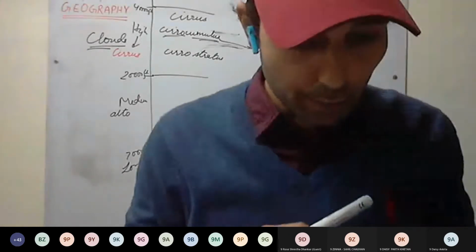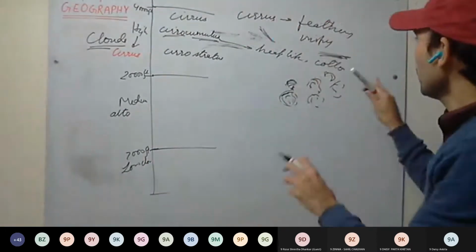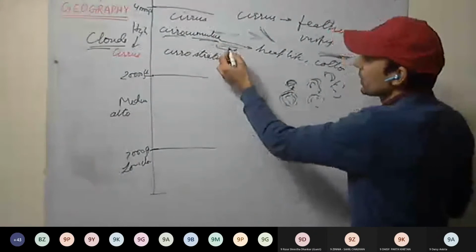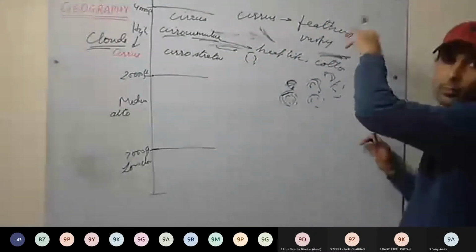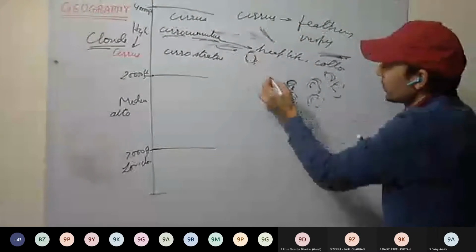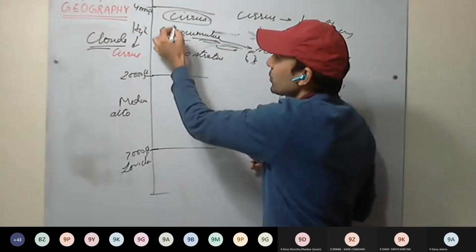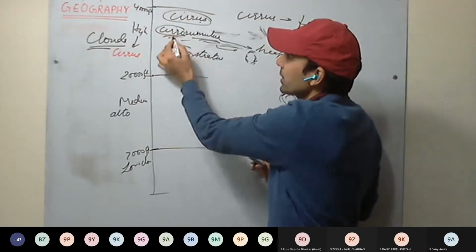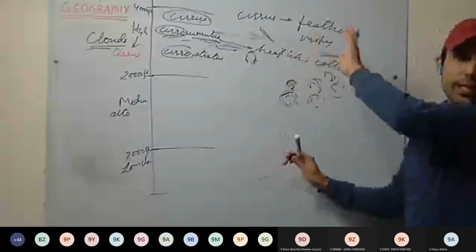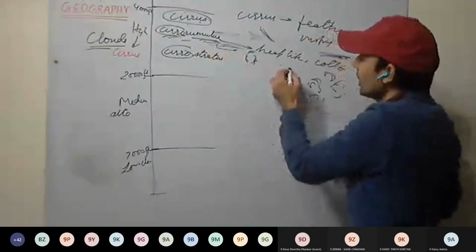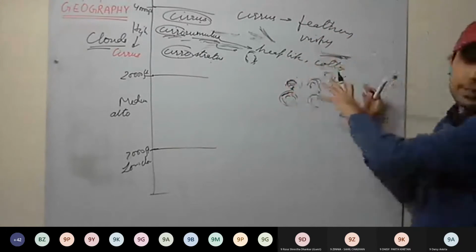You can see there, cirrocumulus. Small cotton-like structures are there, in globular shapes, like small globes put in the sky, in the atmosphere. So in high clouds, mainly cirrus will be used as prefix: cirrus, cirrocumulus, cirrostratus. Cirrus we already discussed, the feather-like structure. Cirrocumulus is heap-like, cotton-like, small globes of cotton placed.